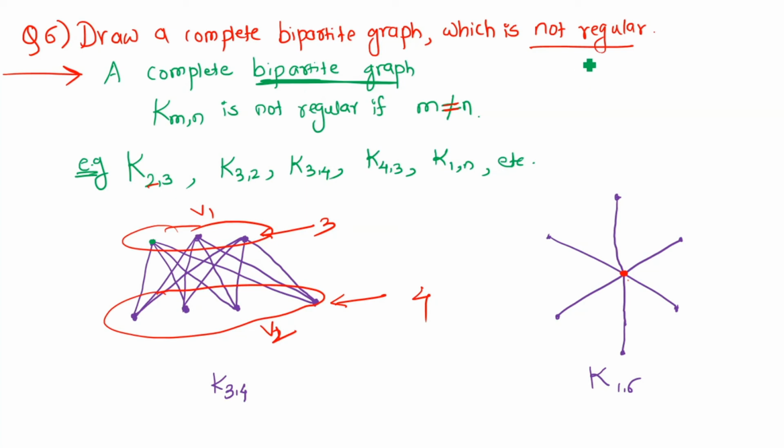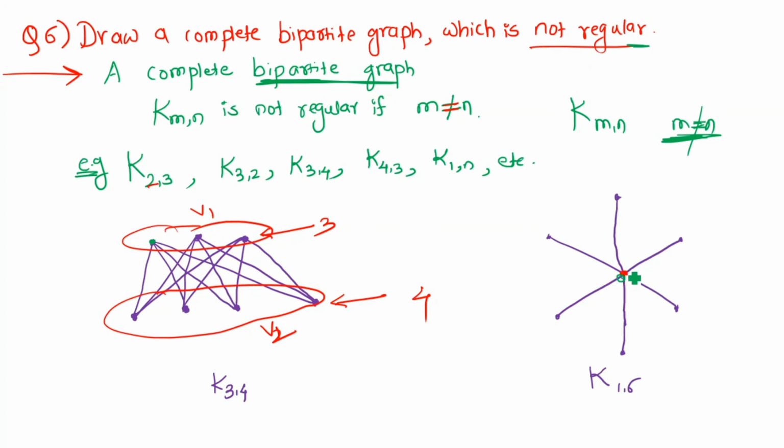A regular graph is a graph where the degree of each and every vertex is equal. If we draw K m,n where m is equal to n, the number of vertices in one set is equal to the other set, so we will get a regular graph. So here, if m is not equal to n, we will get a complete bipartite graph which is not regular. We can take examples like K2,3, which is a complete bipartite graph that is not regular, or K3,2, K3,4. Here we just want the values of the two sets not to be equal.